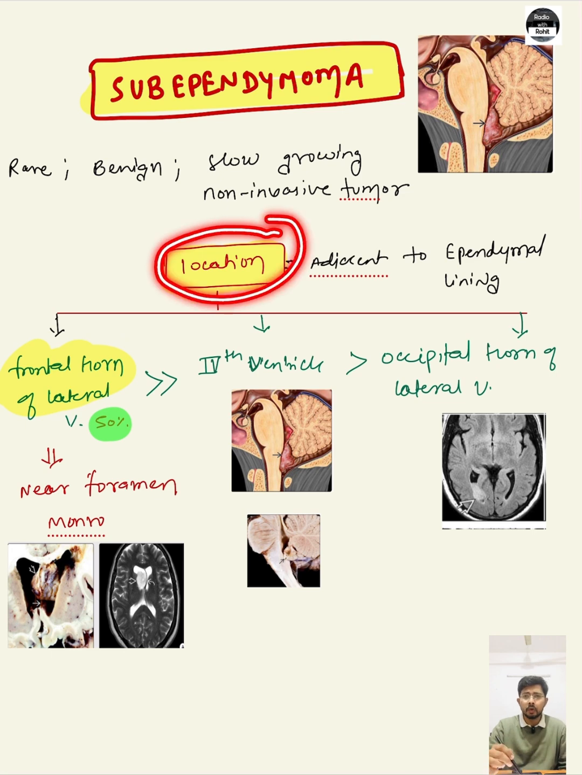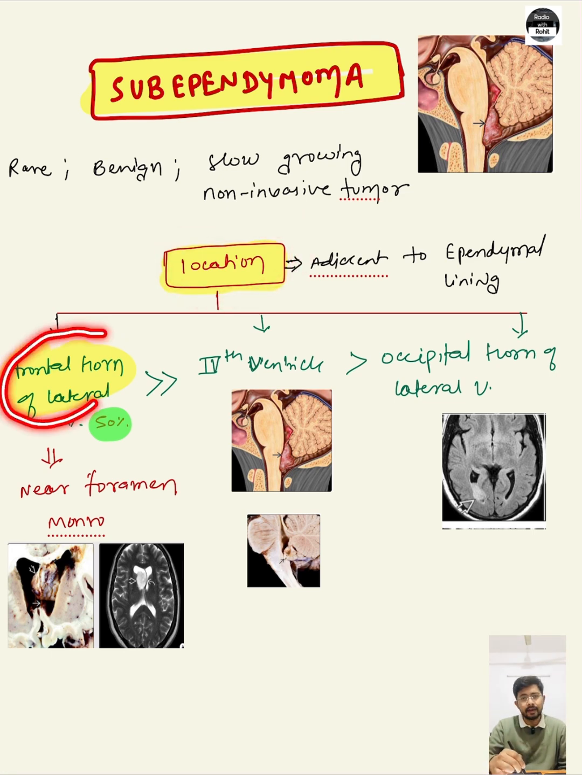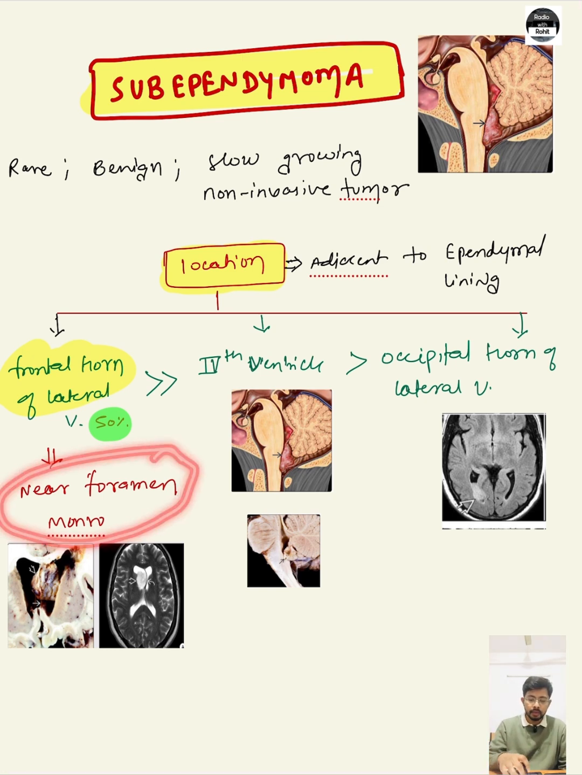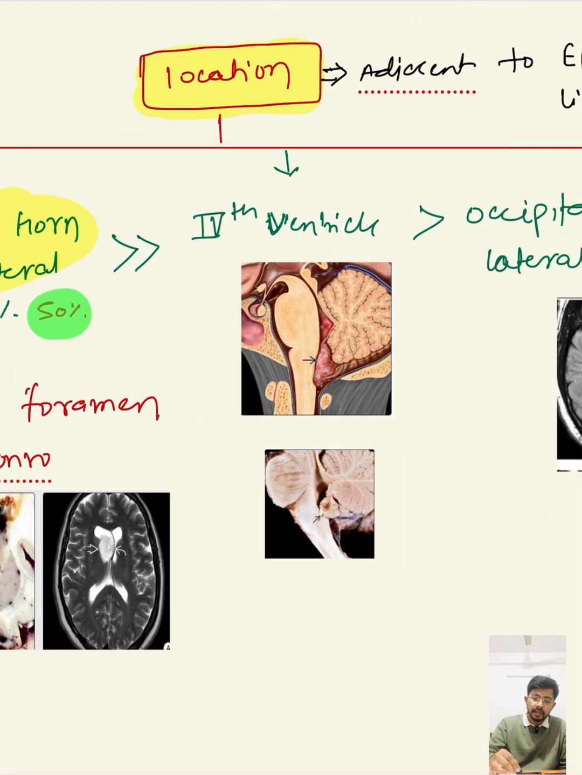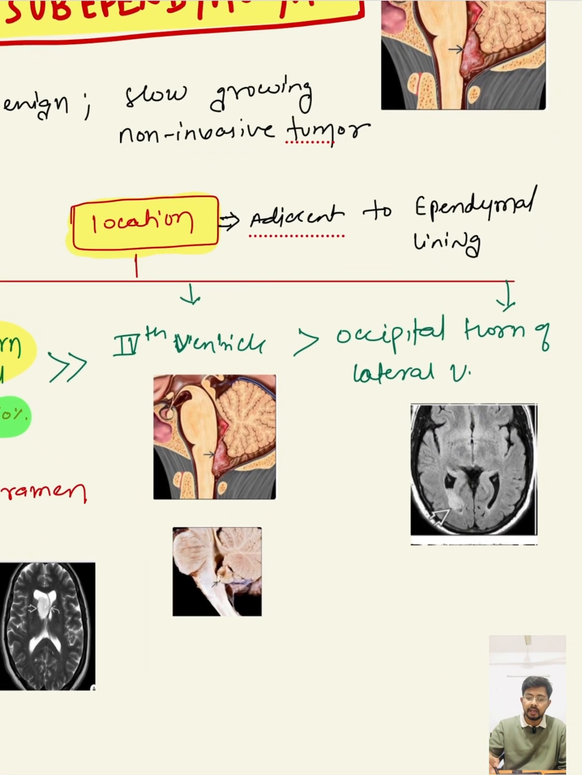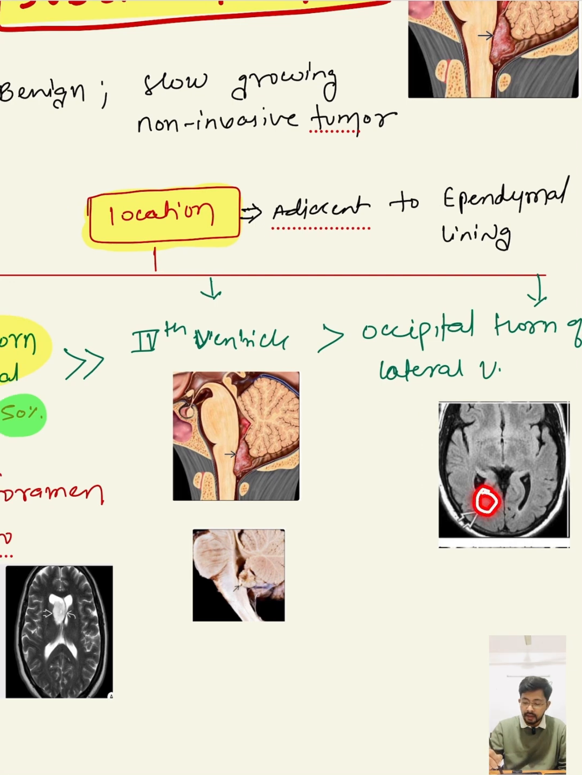Location per se, it is most commonly present in the frontal horn of the lateral ventricle. 50% of patients have the location in the frontal horn of the lateral ventricle, and it will be somewhere near the foramen of Monro. So this is the foramen of Monro location, attached to the frontal horn of the lateral ventricle, subependymoma. Second most common is the fourth ventricle. So here we can see that the mass is present somewhere near the fourth ventricle. Here also we can see the mass in the occipital horn of the lateral ventricle, and in this position the mass could infiltrate or invade the parenchyma.